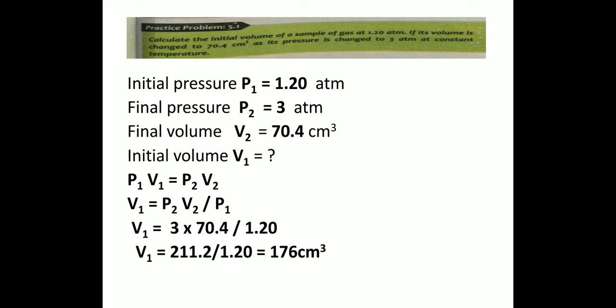So by using Boyle's law, P1 V1 is equal to P2 V2, we have to find V1. So V1 is P2 V2 divided by P1. By putting these values, we got the answer 176 centimeter cube. So this is the initial volume of a gas if the pressure is changed from 1.2 atmospheric pressure to 3 atm.